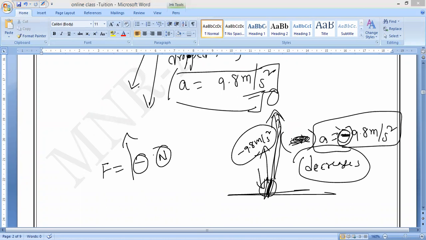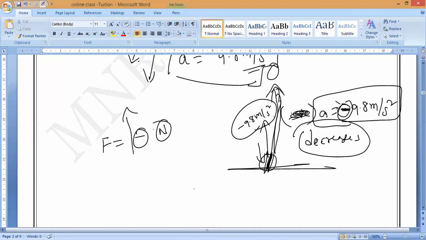Understand? Yes, sir. Okay. The body is thrown upward. Velocity decreases or increases? Velocity decreases. When it reaches a certain height, velocity will become zero. Again, it will start falling downwards. So when the body is thrown upwards, velocity decreases.